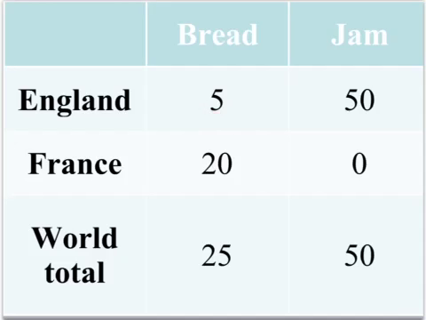So now we've got 25 units of bread being produced and 50 units of jam being produced. The bread totals have stayed the same, whereas the jam production has increased. So therefore we know that we're better off by specialising and trading. Of course, in the notes there are lots of caveats to this in terms of a number of assumptions that are made in this rather simplified model, but as a principle it shows that specialisation and trade does work.